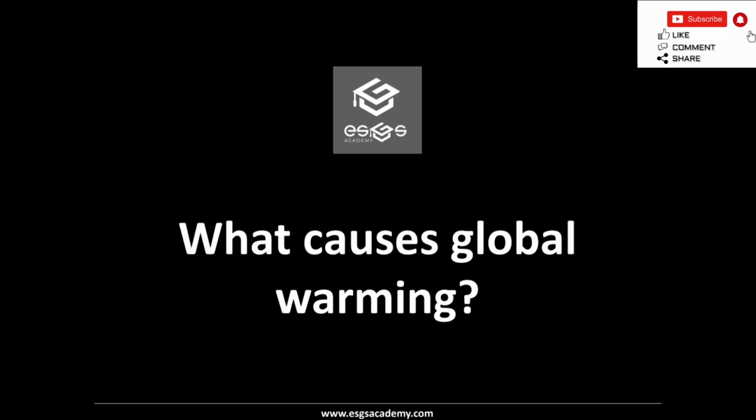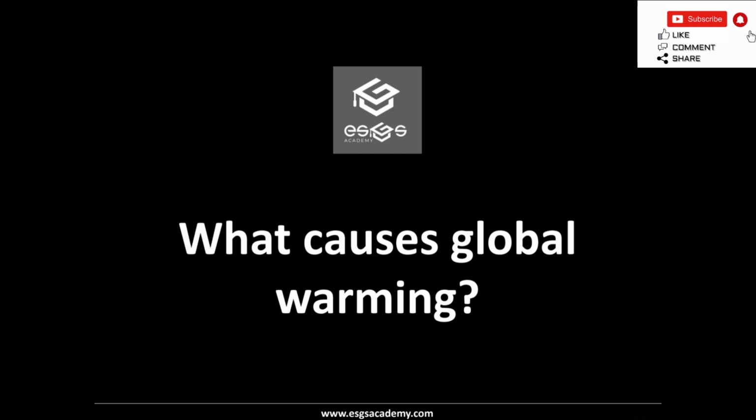So we can think about human activities such as burning fossil fuels for transportation and electricity generation, which are increasing the concentration of greenhouse gases in the atmosphere. So this is enhancing the greenhouse gas effect and trapping extra heat in the earth's atmosphere, and that's how it is slowly warming the planet.